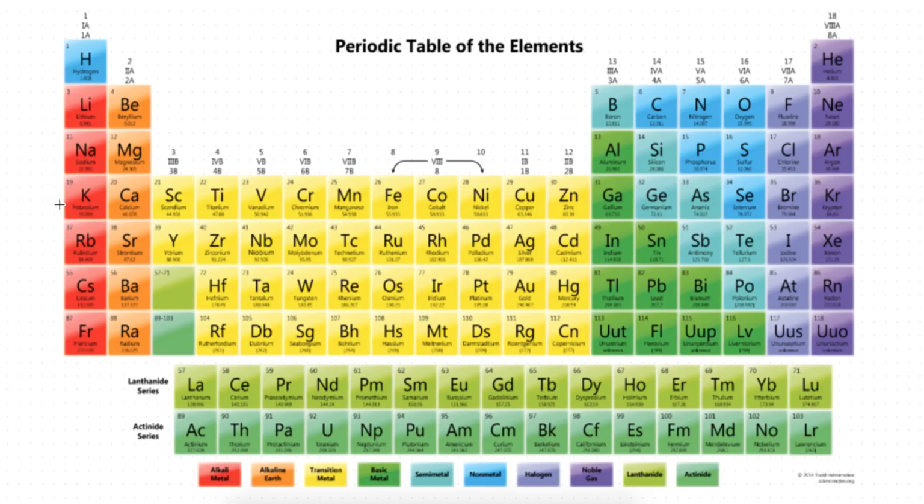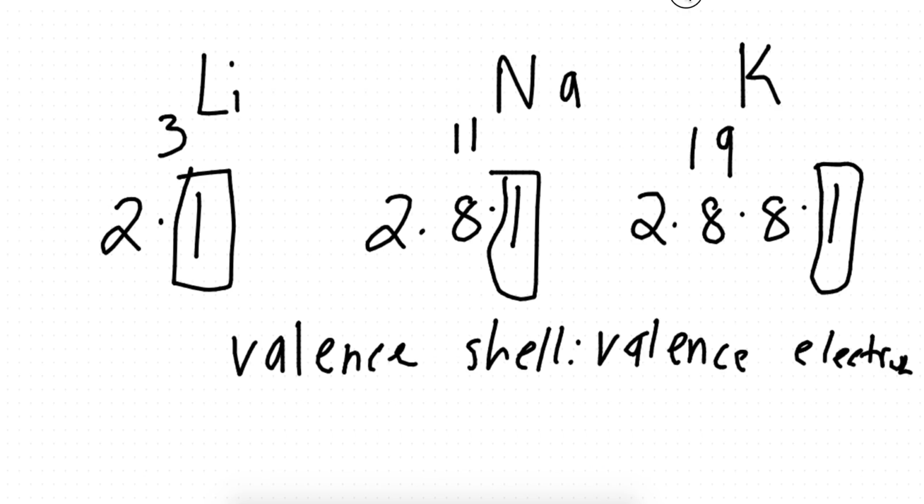So, let's compare elements sodium and chlorine, okay? And then we compare elements beryllium and carbon.